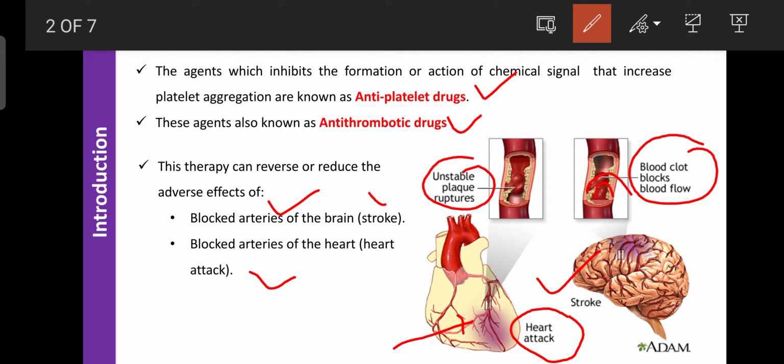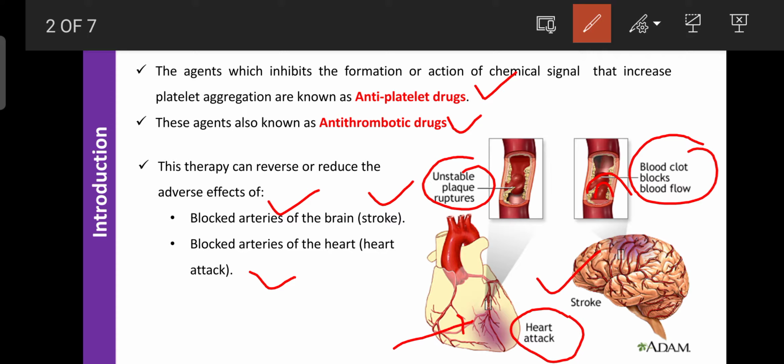Okay, stroke is one of the coagulation related disorders. Mortality or death can occur immediately due to any formation of plaque in the blood vessels of the brain, or inside the brain tissue, where blood coagulation is present. Due to that plaque or fibrin clot, which is responsible for the cause of death, that is known as a stroke. That is also treated with the help of an antiplatelet drug.